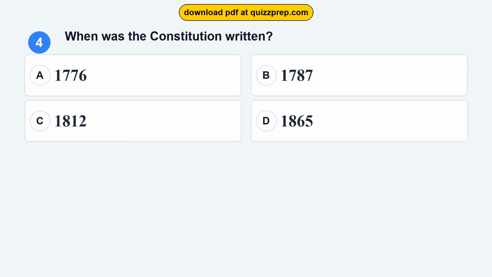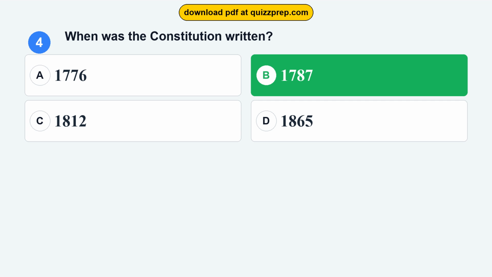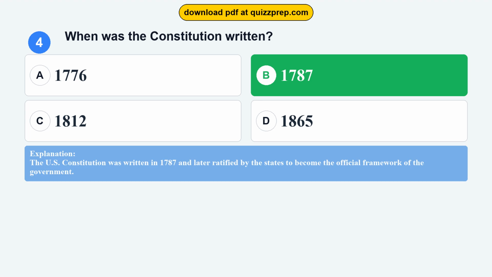Question 4. When was the Constitution written? Option A, 1776. Option B, 1787. Option C, 1812. Option D, 1865. The correct answer is option B, 1787. The U.S. Constitution was written in 1787 and later ratified by the states to become the official framework of the government.